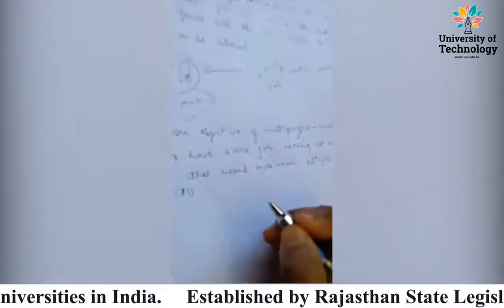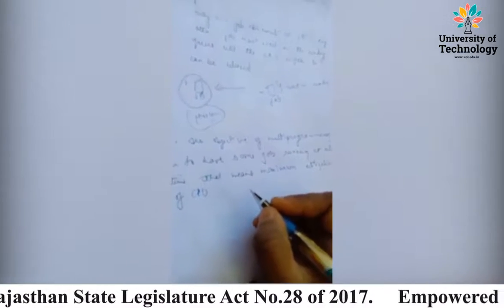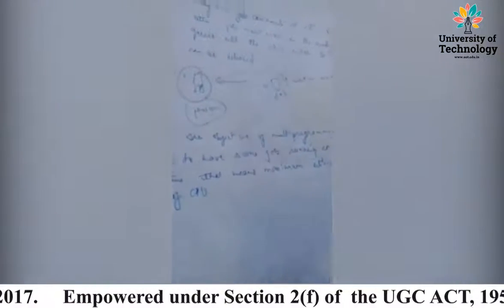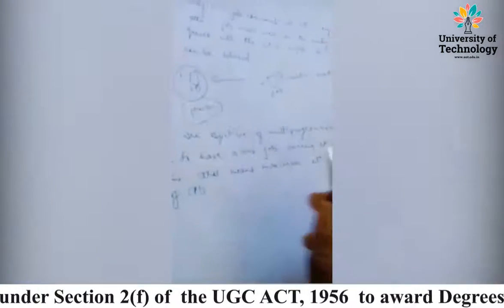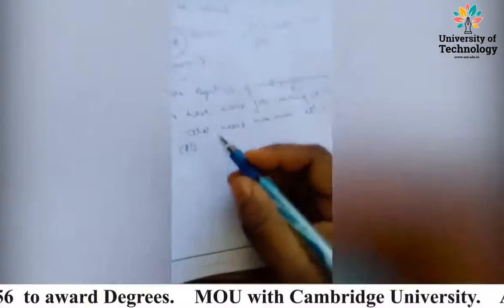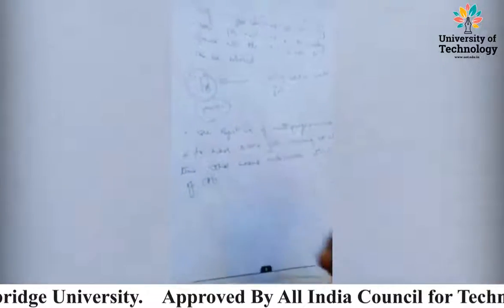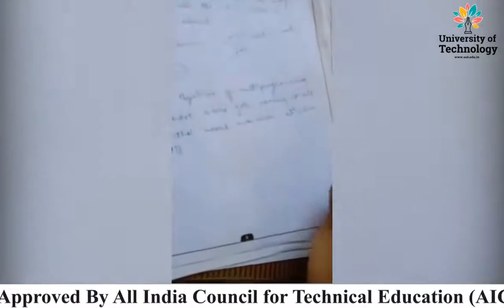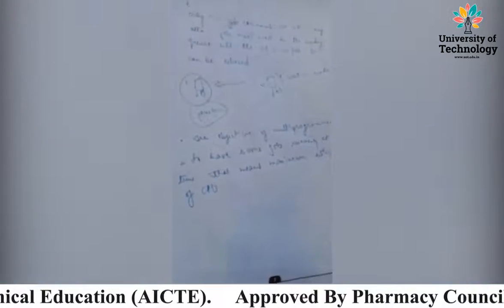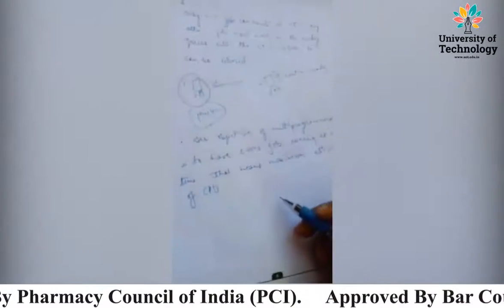See, what is the main objective of multiprogramming? We know that when we are talking about the uniprocessor, we can execute only one job at a time, and the second job needs to wait until the first gets finished. And where exactly does it wait? In the ready queue. Now, when we are talking about multiprogramming, meaning doing multiple jobs at the same time, the main objective of multiprogramming is to have some job running at all times. That means there is maximum utilization. The CPU is utilized maximum in this case, right?